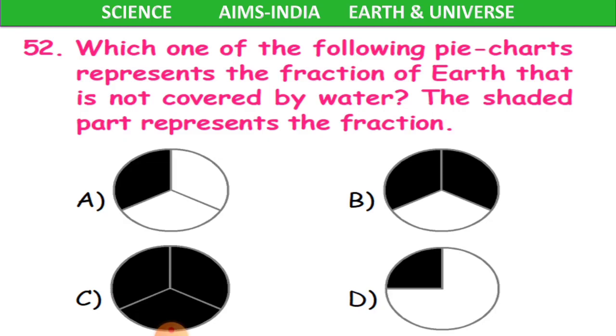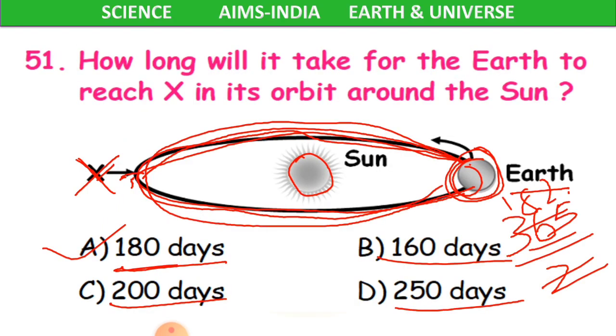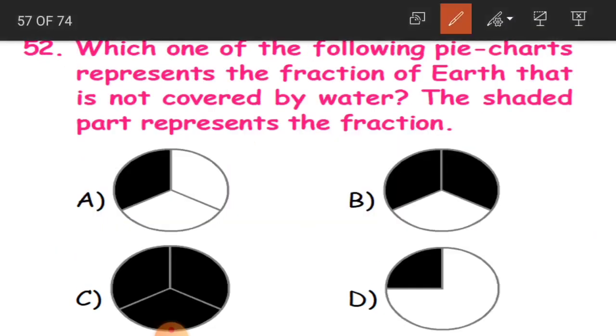See here, children, we have learnt that Earth is covered with water. How much part? 3/4 part is covered by water.